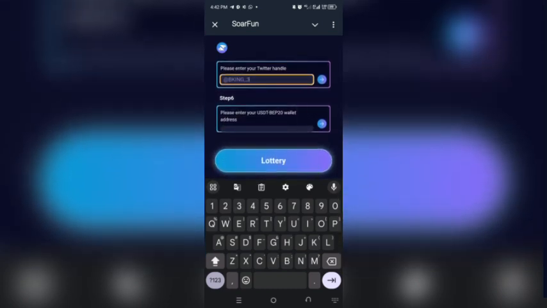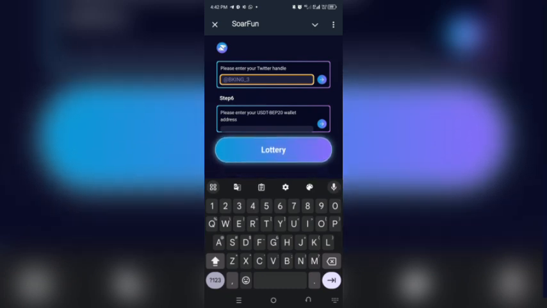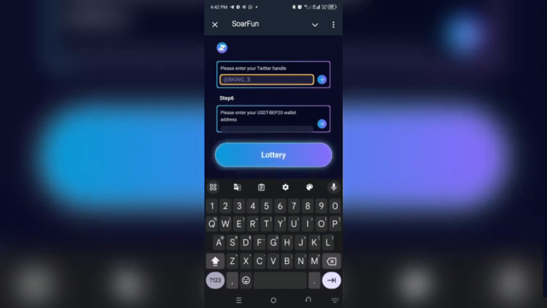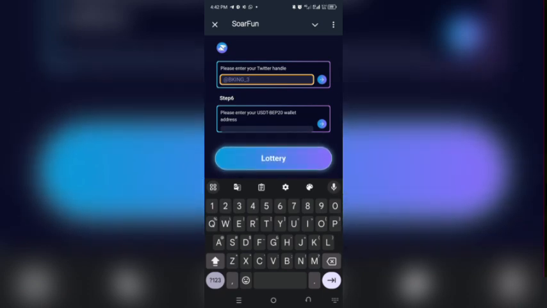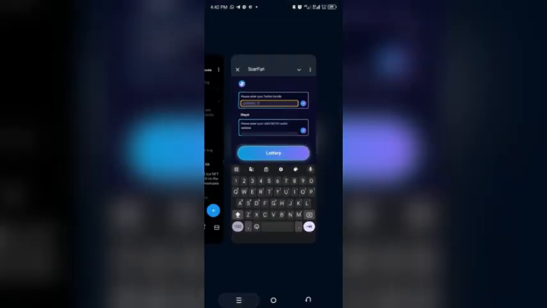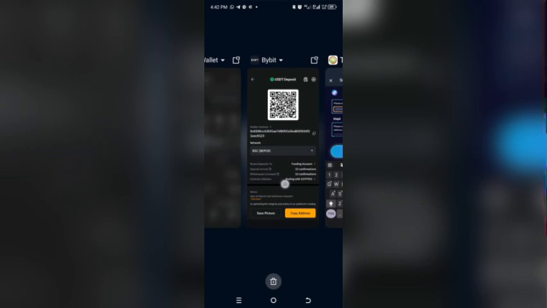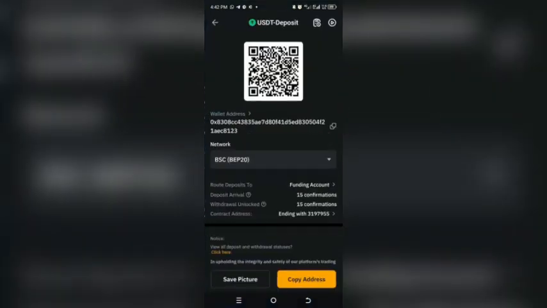Then here they say please enter your USDT BEP20 address. This is the point. Most of you get it very wrong. You understand? So I'll be using Trust Wallet for this tutorial because my main account I've already used my Bybit. Let's first use Bybit as a tutorial video.